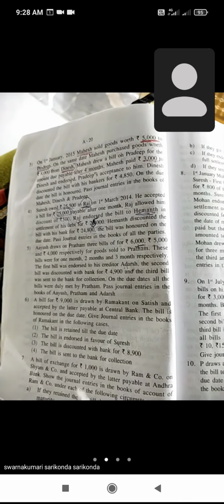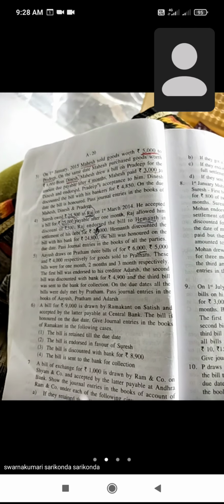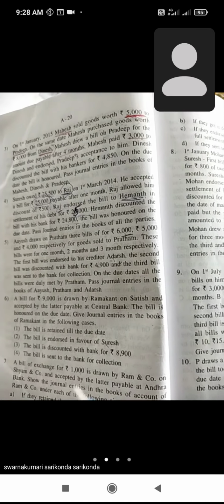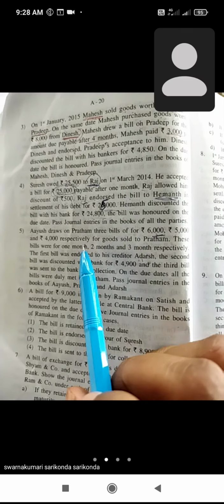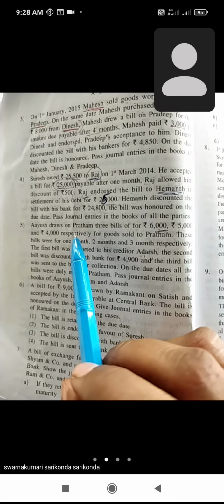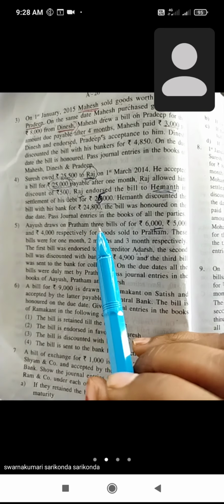Yes. So today we will discuss the fifth problem, girls. Yesterday I completed the first, third and fourth problems. Now we are going to the fifth problem. The fifth problem is the Ayush problem. Ayush draws on Pratham